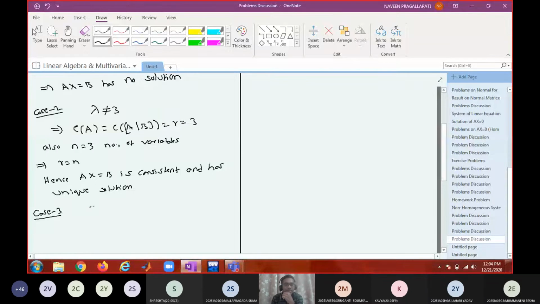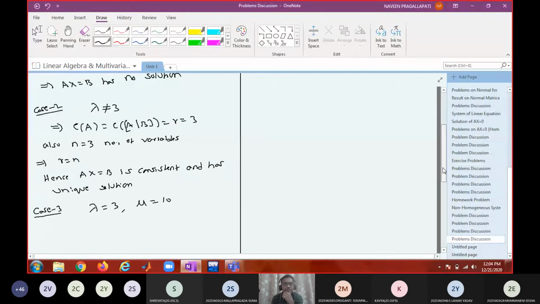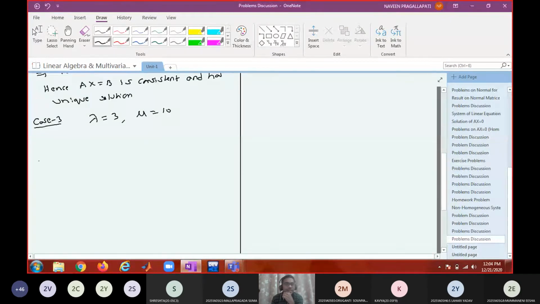So lambda equal to 3 and mu equal to 10 implies rank of A equals rank of the augmented matrix equals r equals 2.